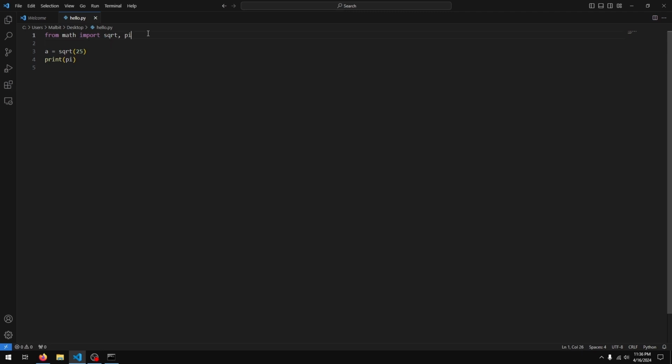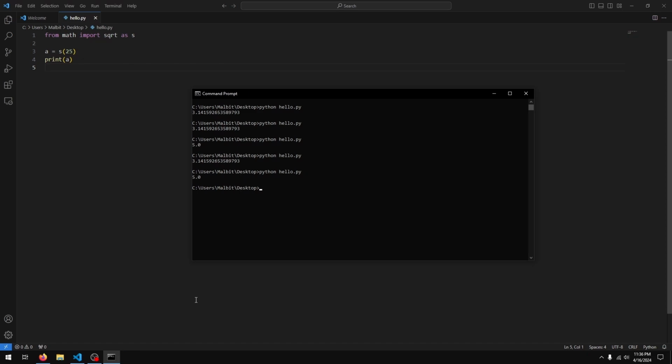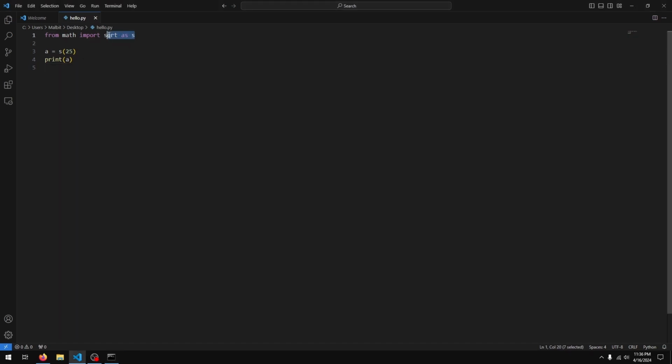Cool. And you can add an as statement here as well. So I would have to say as, let's say s. So now if I say s, print out a, there you go, 5. So you can actually alias this as well. So that's really it for importing modules in your programs.